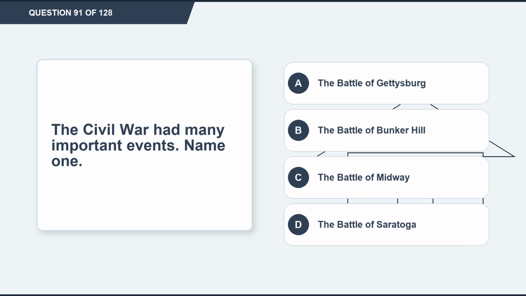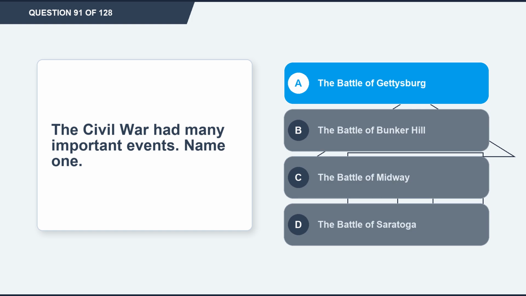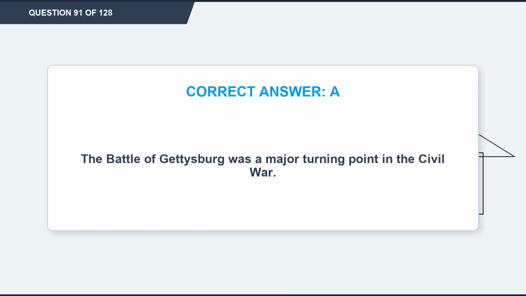Question 91. The Civil War had many important events. Name one. Option A, the Battle of Gettysburg. Option B, the Battle of Bunker Hill. Option C, the Battle of Midway. Option D, the Battle of Saratoga. The correct answer is option A, the Battle of Gettysburg. Explanation. The Battle of Gettysburg was a major turning point in the Civil War.